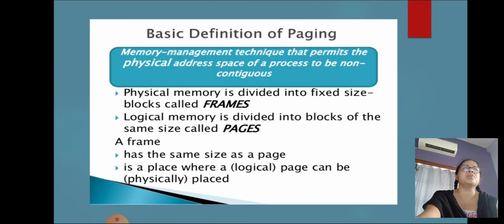Source is a file system or the backing store. The backing store is divided into fixed-size blocks that are of the same size as the memory frames.